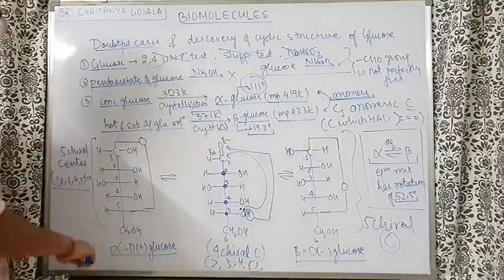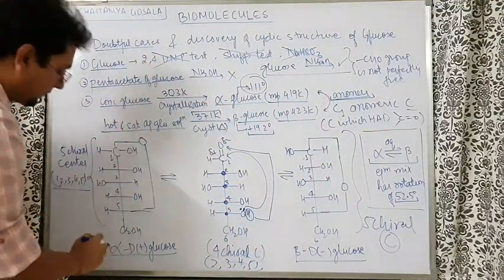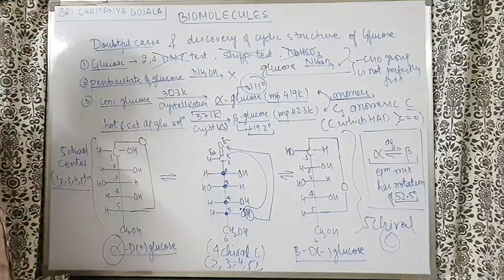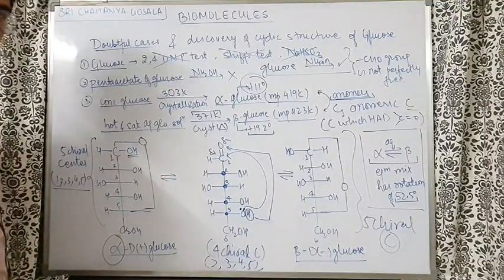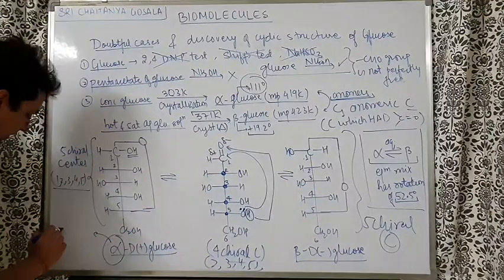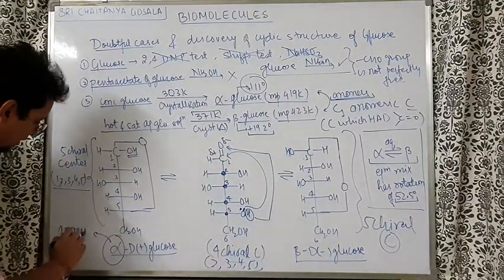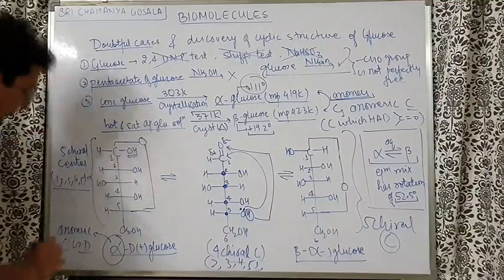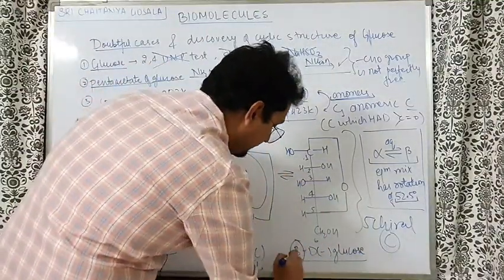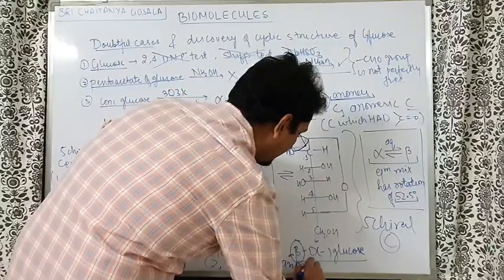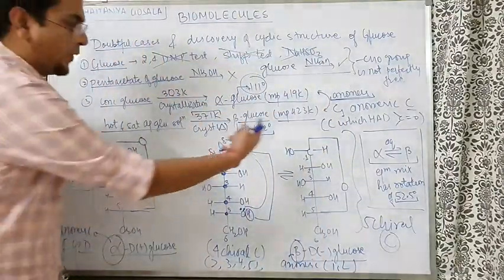On the anomeric carbon, the OH is on the right side, we call it alpha carbon. If the OH has a D configuration on the anomeric carbon, we call it alpha carbon. So alpha means anomeric carbon is D. D means OH on the right side. Whereas for beta, we say the anomeric carbon is L. That means OH on the left side.